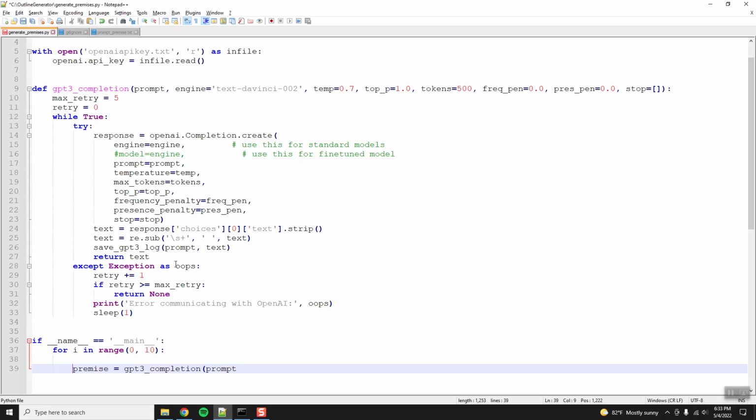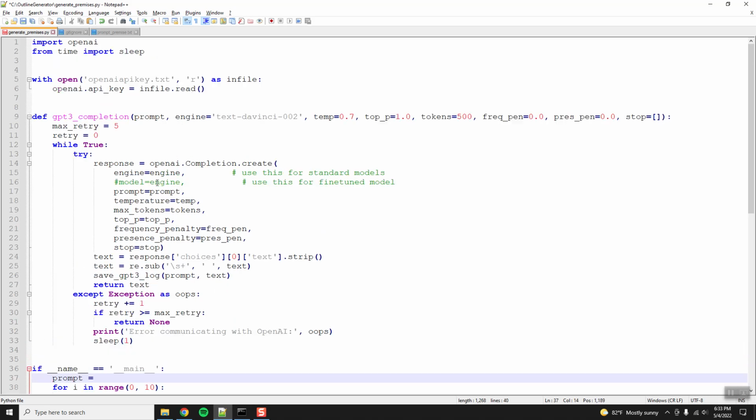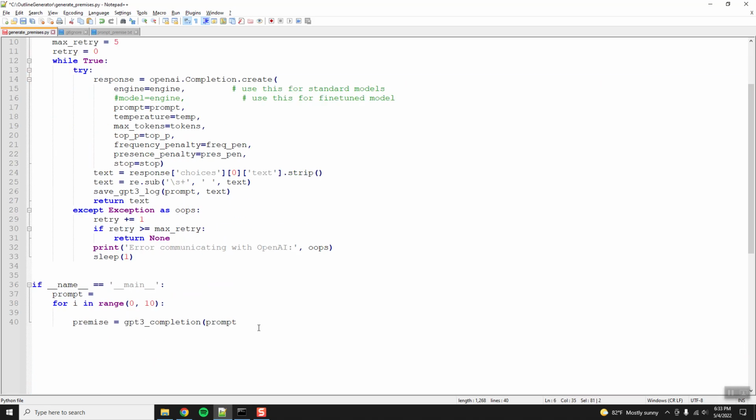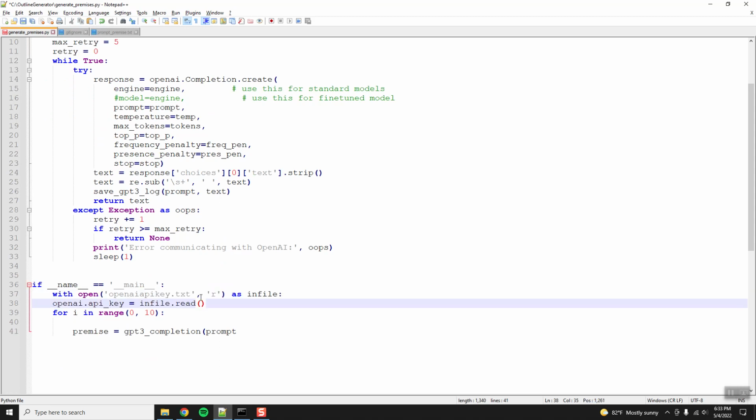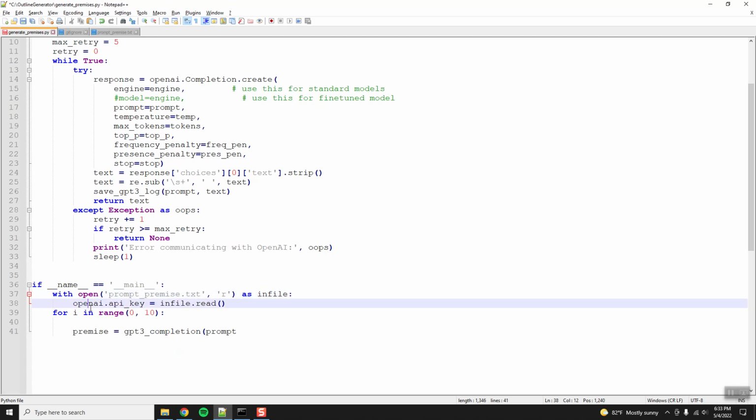Prompt equals, oh wait, I need to load the file, so I'll just copy this. With open, and what did I call it, prompt premise, because I will use different prompts in the future, as infile, so we'll say prompt equals infile.read.